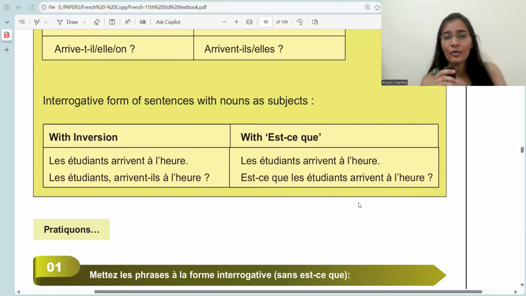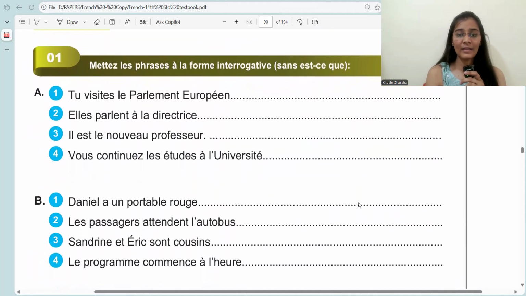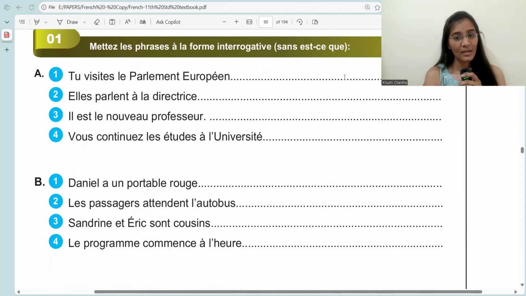With est-ce que, how do we form it? Les étudiants arrivent à l'heure. The students arrive on time. It would be est-ce que les étudiants arrivent à l'heure? Is it that the students arrive on time? So these were some examples. Here are questions given for making it inverted as well. So if you have any doubt in solving the questions, do let me know in the comment section. See you in my next video. Till then, bye bye.